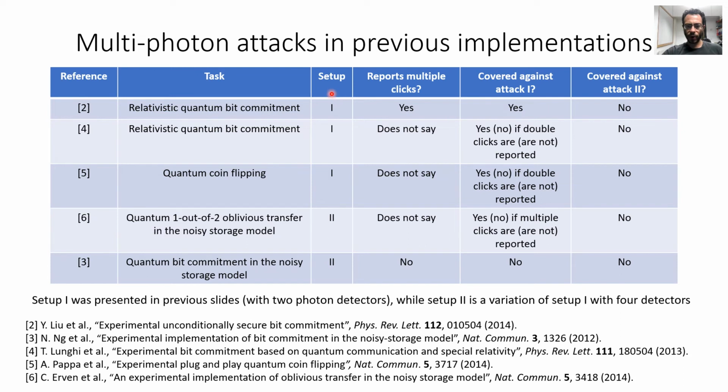Setup 1, which is the one we have discussed in this presentation, where Bob has 2 single photon detectors, and setup 2, which is a small variation of setup 1, in which Bob has 4 single photon detectors, and the basis is chosen passively with a 50-50 beam splitter, followed by wave plates, polarizing beam splitters, and the 4 single photon detectors.